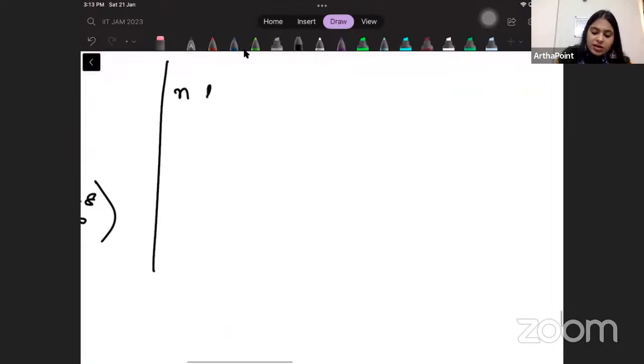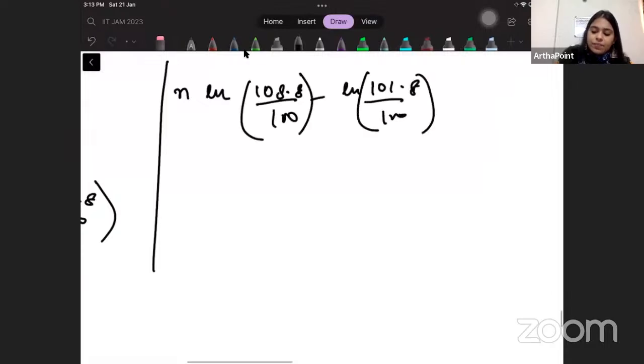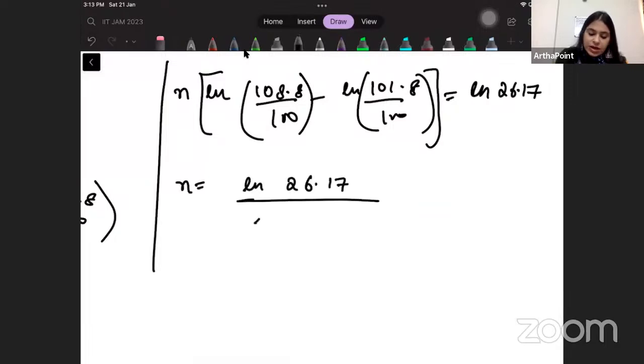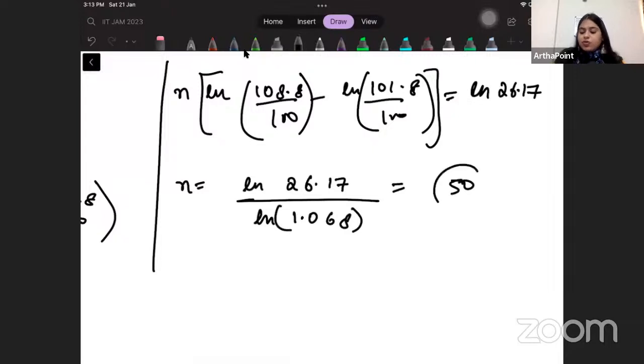So you will have n ln 108.8 by 100 minus ln 101.8 by 100. This will give you the answer as ln 26.17. Just solve this and you will get n equal to ln 26.17 upon ln 1.068 after solving this.